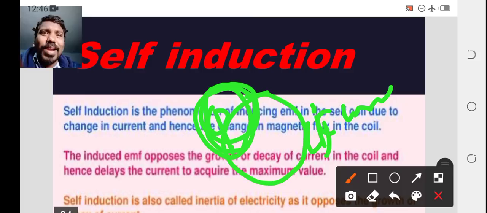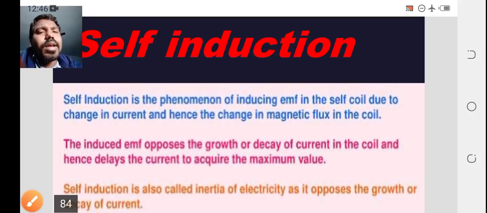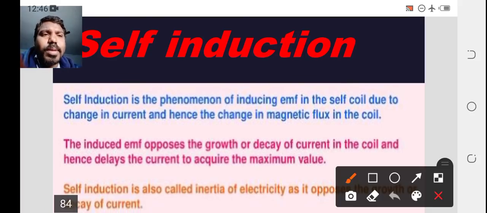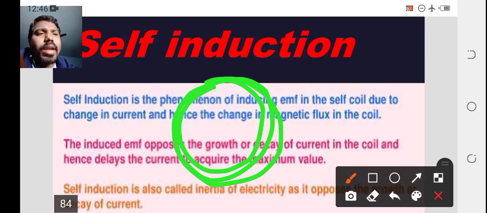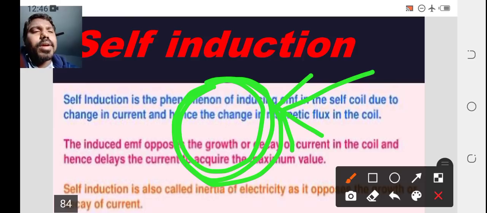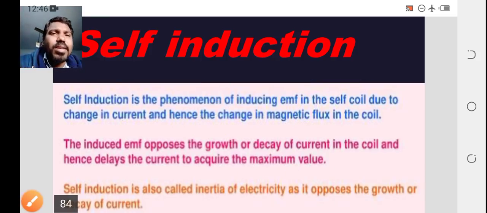Sorry, the flux value also will be changing. So here in the same coil the current and flux both will be dependent. We are taking the coil, and if you are applying a current, a variation of current, then according to the variation of current the flux also will vary in the same coil. So this is called self-induction.